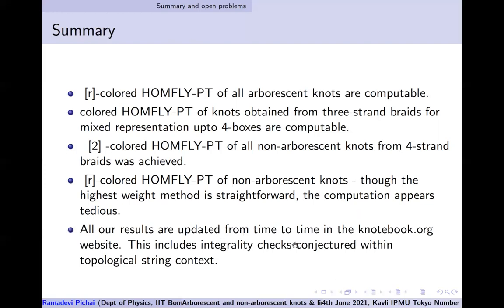And all our results are from time to time updated on the knotebook.org website, where you can pull out the polynomial data, and they can be used for integrality checks in the topological string context, the Ooguri-Vafa conjectures. We can check many of these with the invariants which we have obtained for both arborescent and non-arborescent knots.